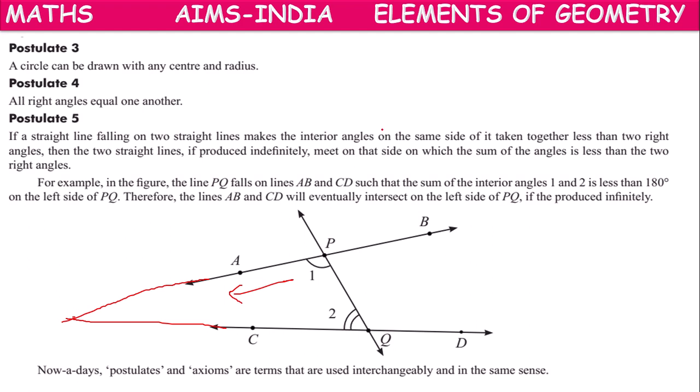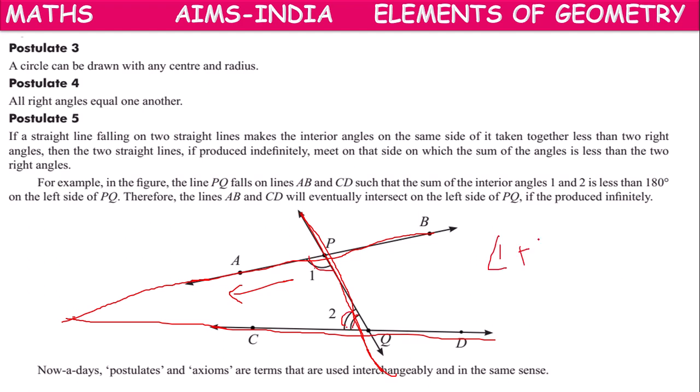So if we have a line AB here, a line CD here, and one more line PQ drawn, after drawing this line PQ we get two angles here, angle 1 and angle 2.